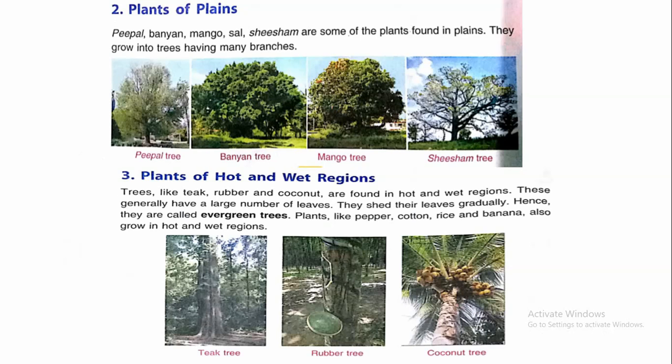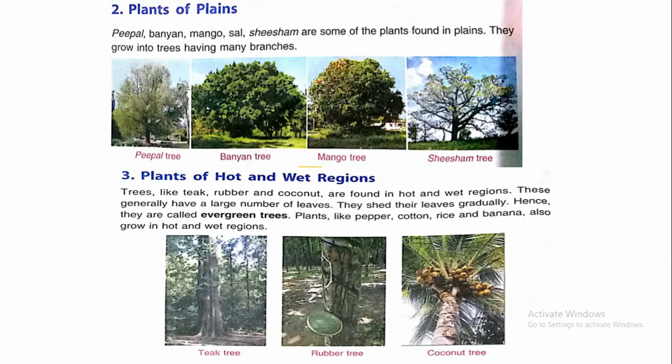Now, number 3 is plants of hot and wet regions. There are some of the plants that are found in hot and wet regions. Let's see. Trees like teak, rubber and coconut are found in hot and wet regions. So, the plants that are found in hot and wet regions are teak, rubber and coconut. These generally have a large number of leaves.